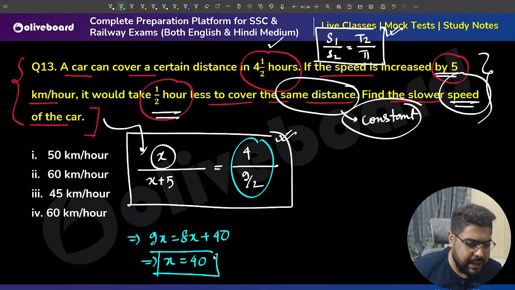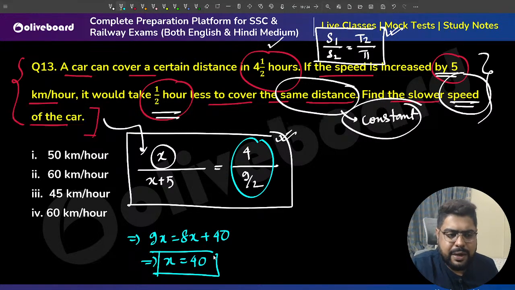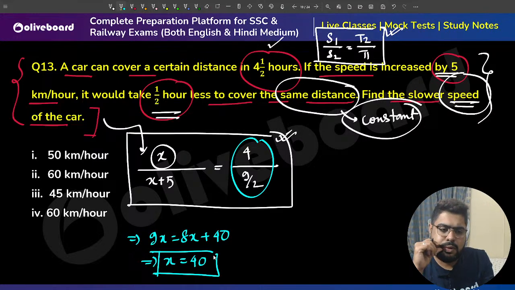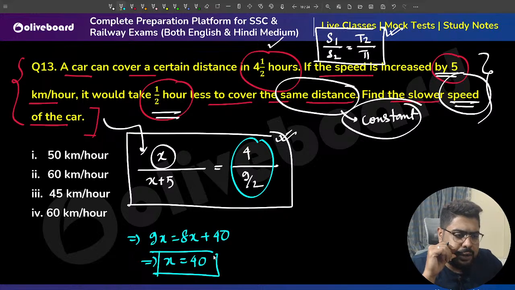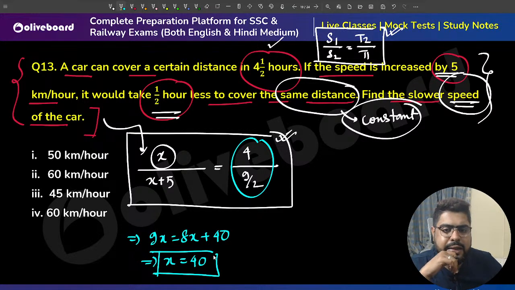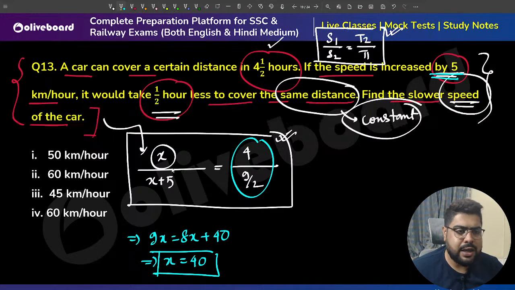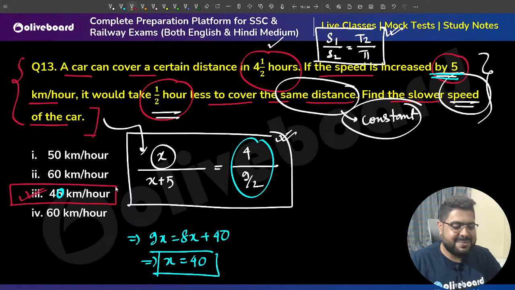Arey, the option is not there. Have I made any error? Ruko. We are getting 40, na? Increased by 5, half an hour less. Yes, then there is a printing mistake, okay? Now the printing mistake is corrected. So the answer is option 3.